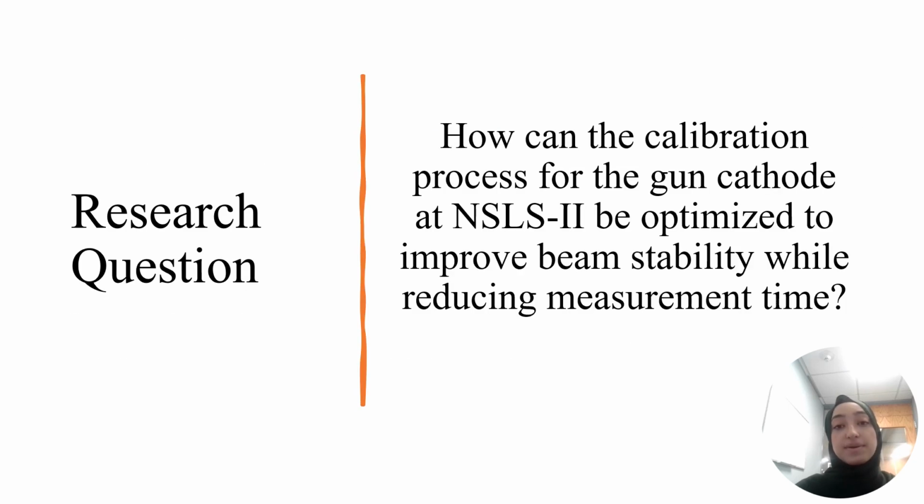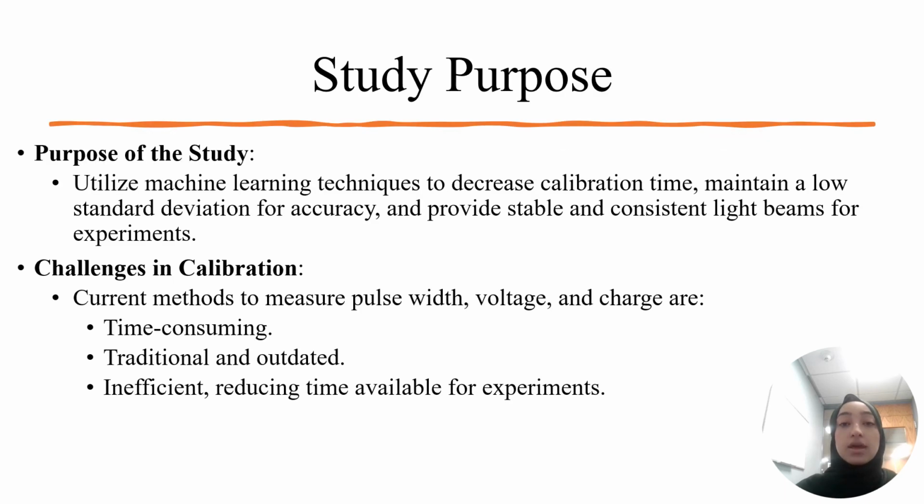The research question I am attempting to answer today is how can the calibration process for the gun cathode of NSLS2 be optimized to improve beam stability while reducing measurement time? The purpose of the study is to utilize machine learning techniques to decrease calibration time, maintain a low standard deviation for accuracy, and provide stable and consistent light beams for experiments. This is because, as discussed before, the current method is time-consuming, traditional, and inefficient.